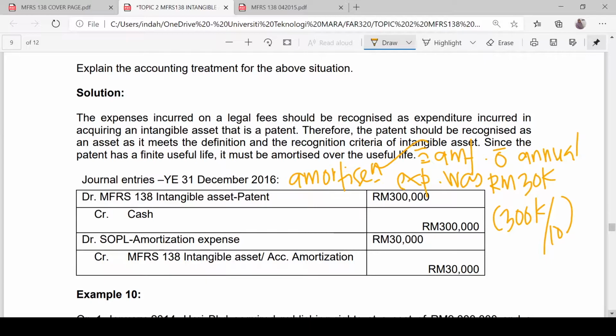We need to mention also the amount of annual amortization expense was RM30,000.